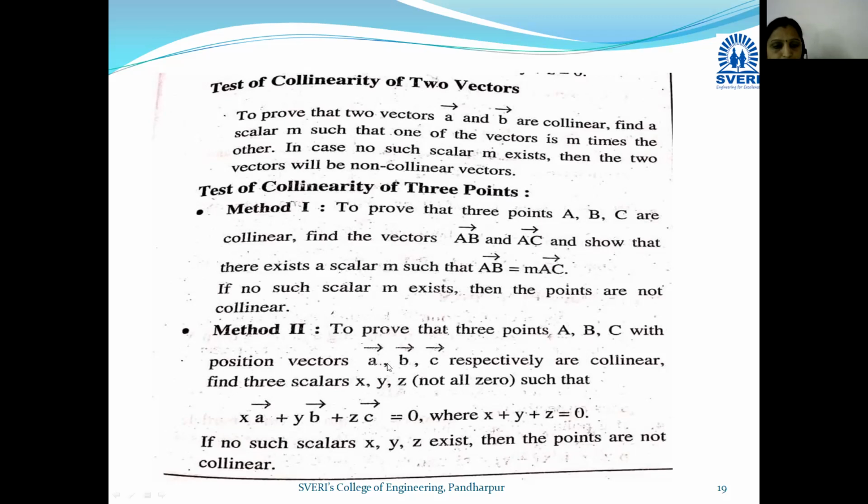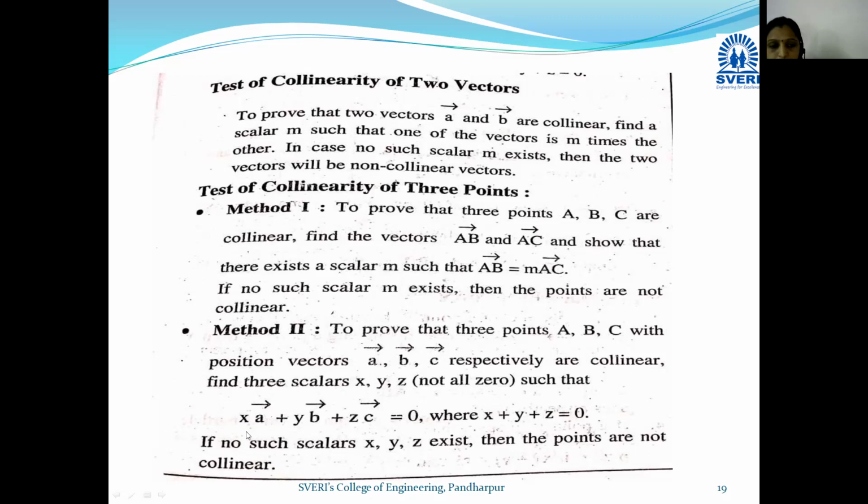Now see the second method. Three points A, B, C with position vectors a bar, b bar, c bar respectively are called collinear if there exist three scalars x, y, z, not all zero, such that x a bar plus y b bar plus z c bar is equal to 0.